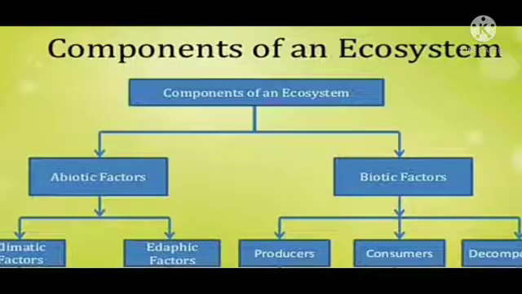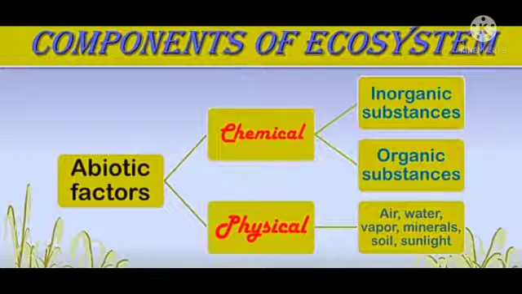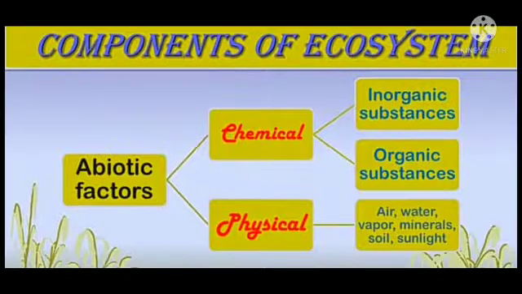Next is your components of an ecosystem. An ecosystem consists of two main components. First is your abiotic components or non-living components, and second is your biotic or living components. Abiotic components include inorganic substances, organic substances, and physical factors, that is your climatic factors. First is your inorganic substances or nutrients such as carbon dioxide, oxygen, nitrogen, water, and all the minerals.